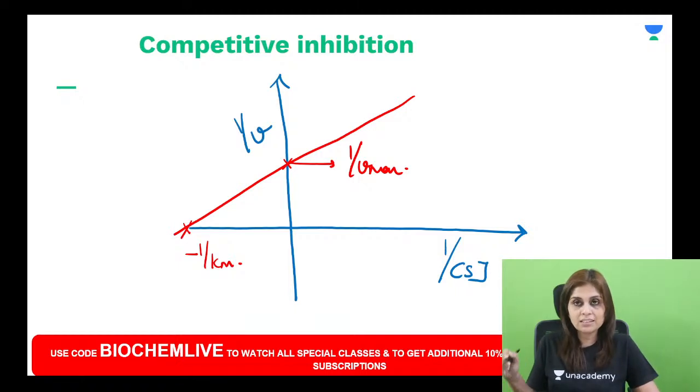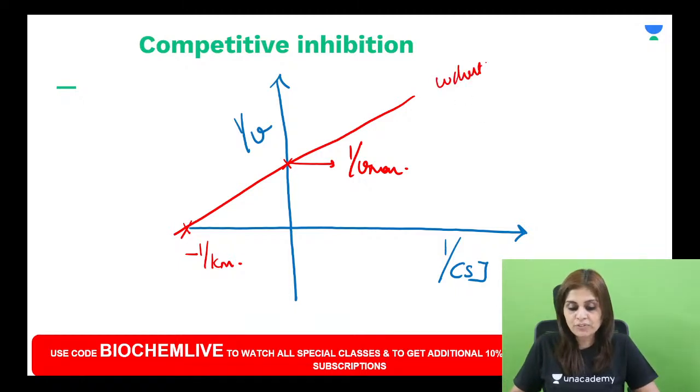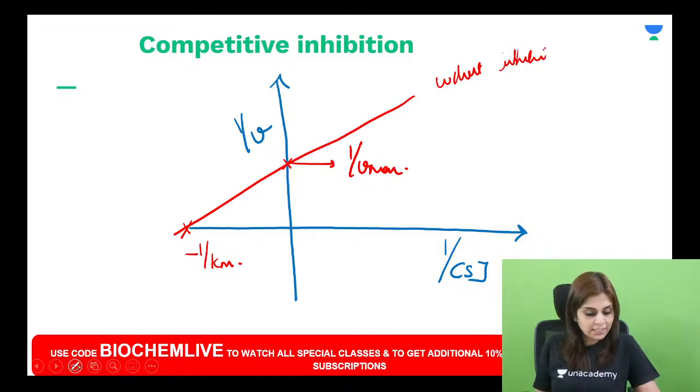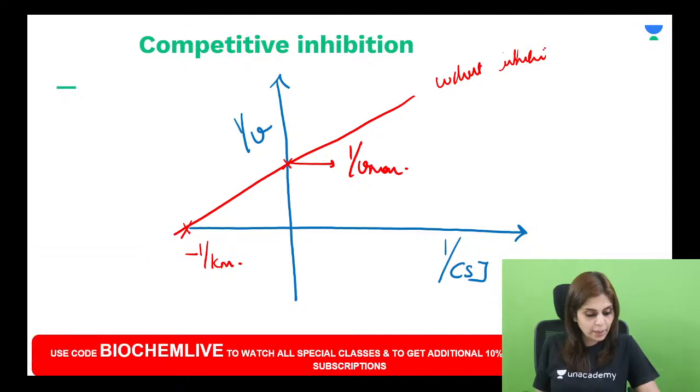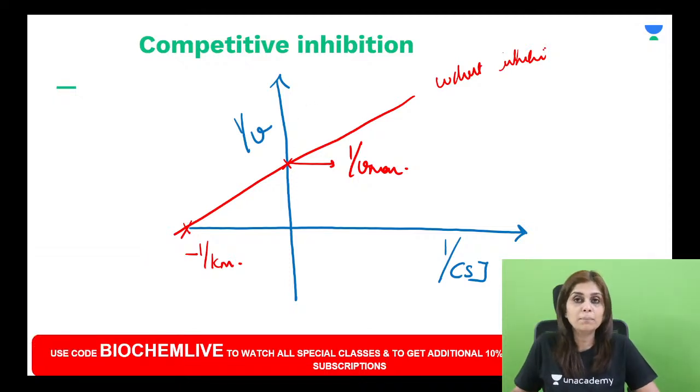This is the Lineweaver-Burk plot which you get in the absence of any inhibitor. What happens in the presence of an inhibitor? Let me show you in a black line. In the presence of an inhibitor, Vmax remains unaltered. And what happens to Km?